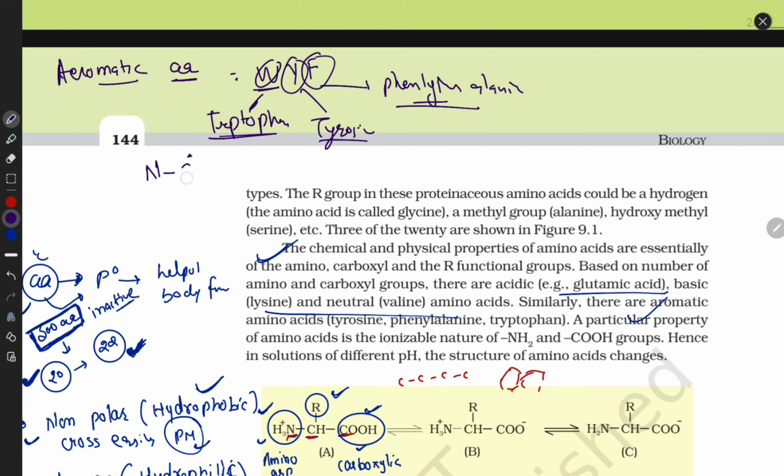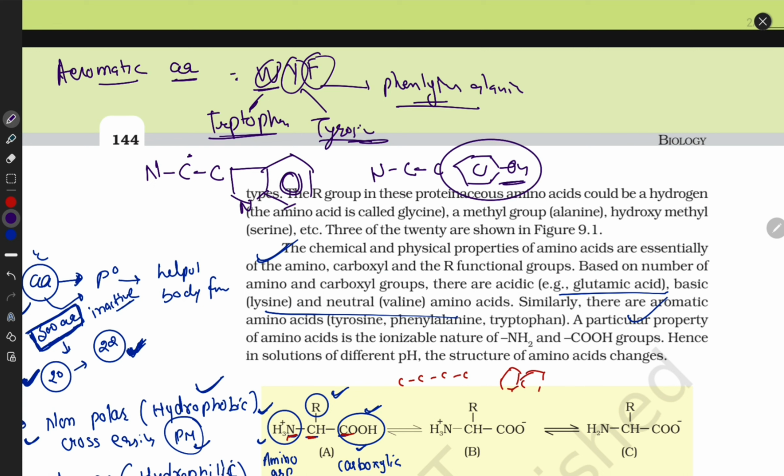NCC rule, guys. NCC. And here a ring-like structure is present. They are heavy but also hydrophilic. Tyrosine structure is again the NCC rule. This is phenol, guys. This is not a single OH. This is phenol. Now I'm telling you the phenylalanine structure.